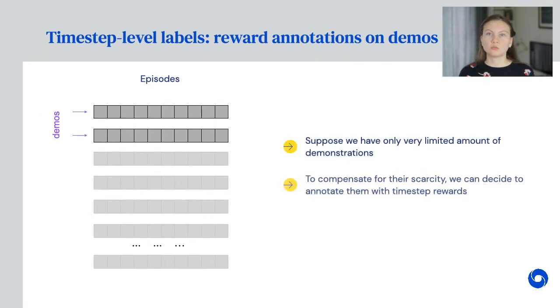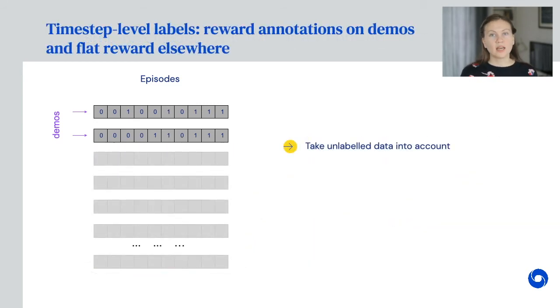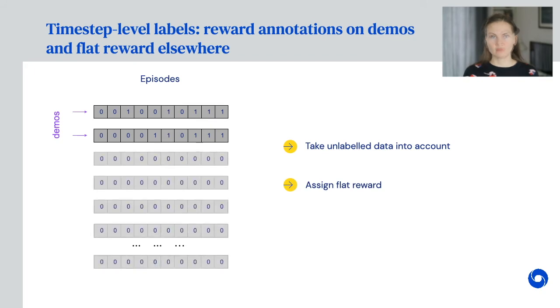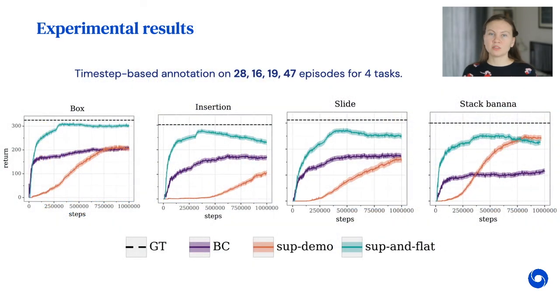Now suppose that we are given a very limited amount of demonstrations, and to compensate for their scarcity, we decide to annotate them with the time-step level rewards. Then we can ignore the rest of the data and train a classifier as we did before. Going forward, we can decide to incorporate unlabeled data again and assign the flat 0 reward to it. In our experiments, we are given around 30 demonstrations only, with the time-step level rewards for them. Our main conclusion is that incorporating unlabeled data improves the results significantly and outperforms by a large margin using only labels provided by a human, while both methods have the same annotation cost for the human labeler.